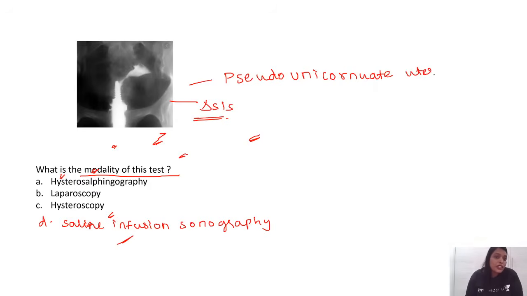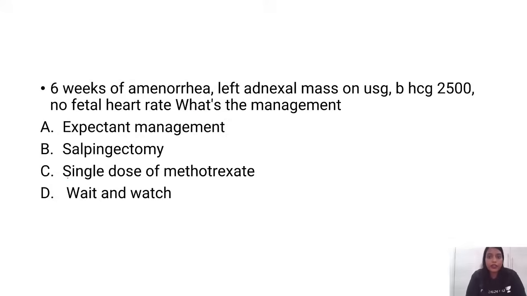What is the condition where you see pseudo-unicornuate uterus? Which procedure? It is an HSG, right? So this is a pseudo-unicornuate uterus, and this is due to tuberculosis. So this procedure is nothing but hysterosalpingography. Right. Next question.